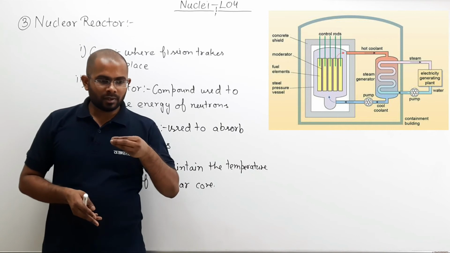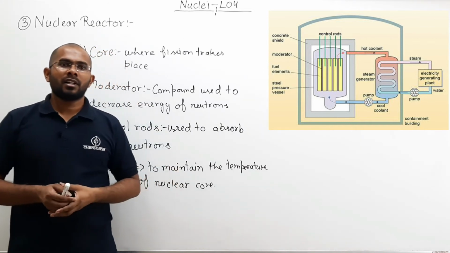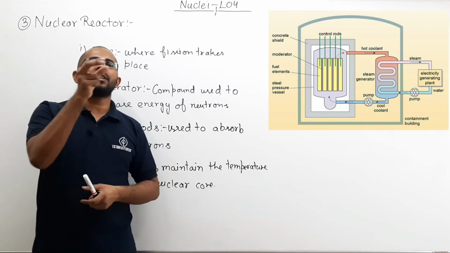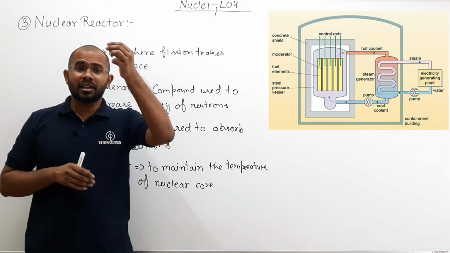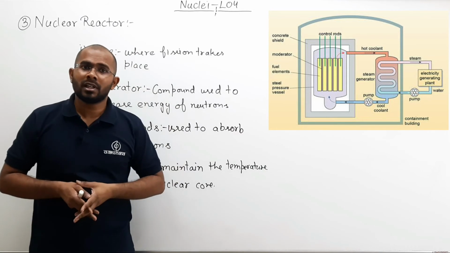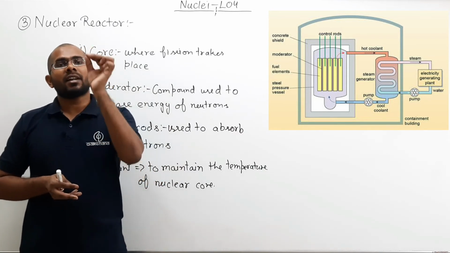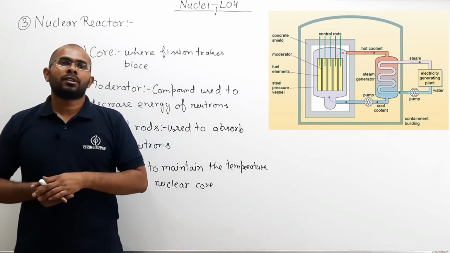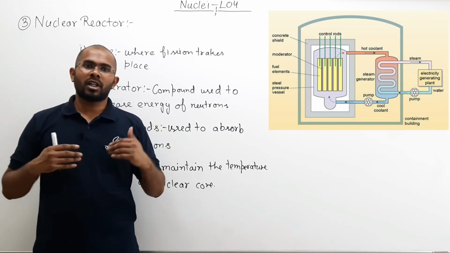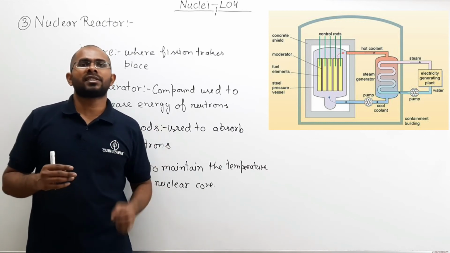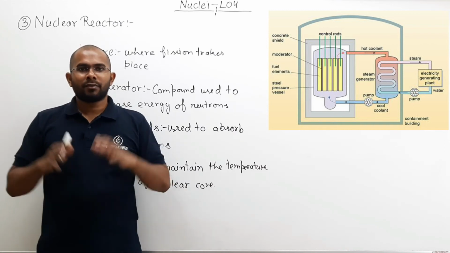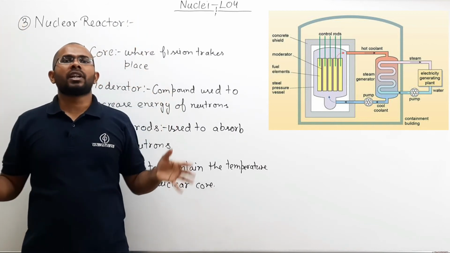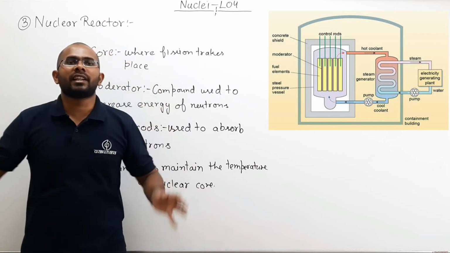For example, when a nuclear reaction takes place, a lot of high energy particles are generated, like alpha particles, beta particles, high energy neutrons and so on. Now these particles are very harmful for living things, for us, for plants, for animals. These particles are very harmful. So what we do is we use a bioshield or protective shielding.